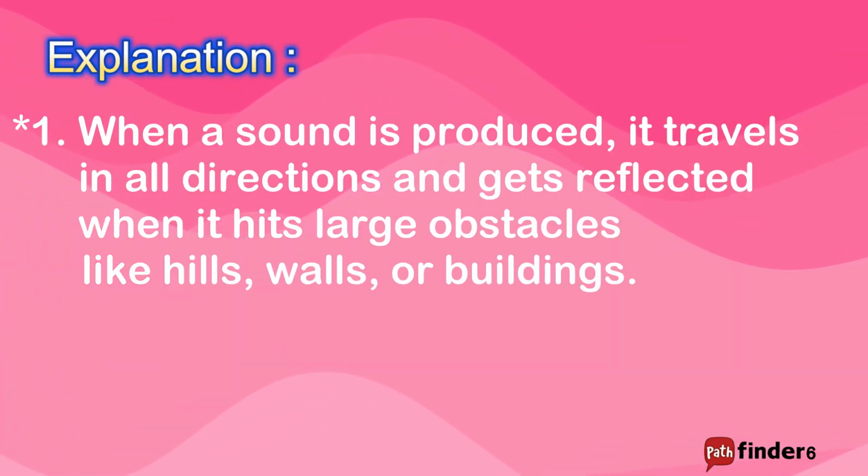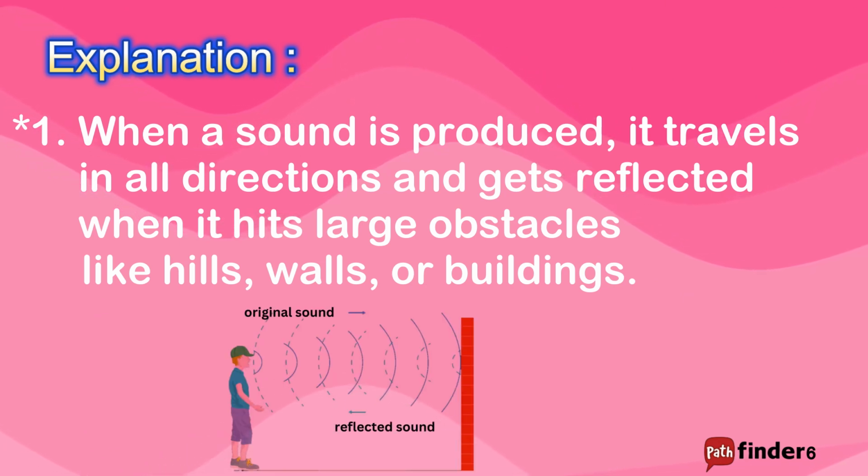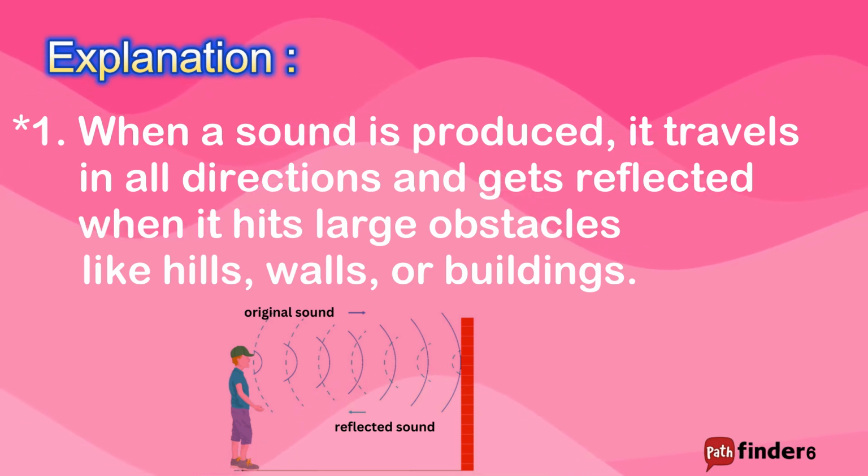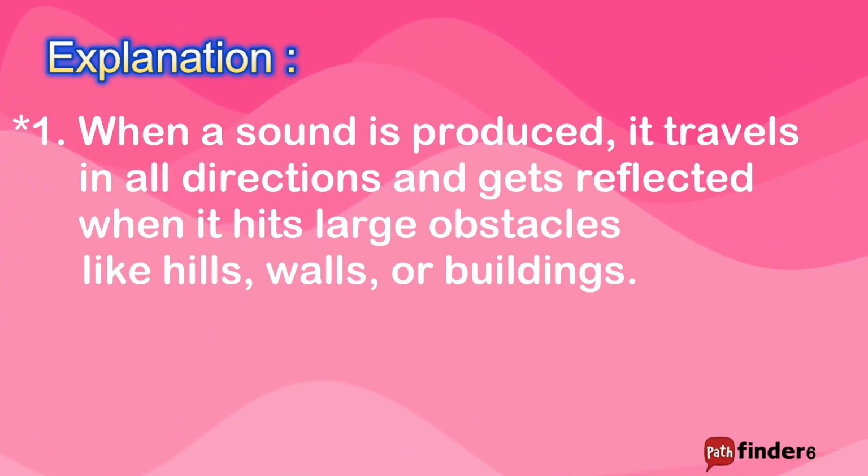Sound waves spread out in all directions from the source of the sound. When these waves hit obstacles such as hills, walls or buildings, they reflect back. This is the basic principle of sound reflection, which allows us to hear echoes in certain conditions.